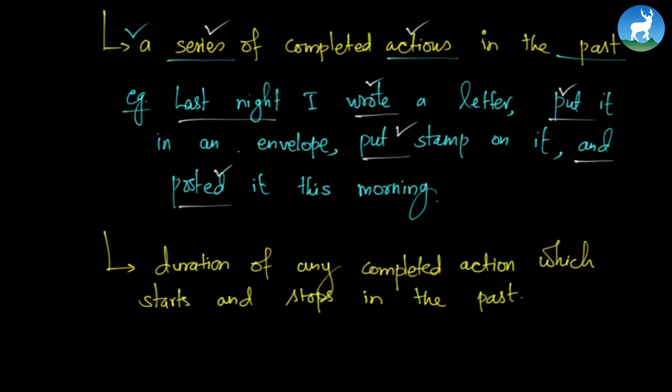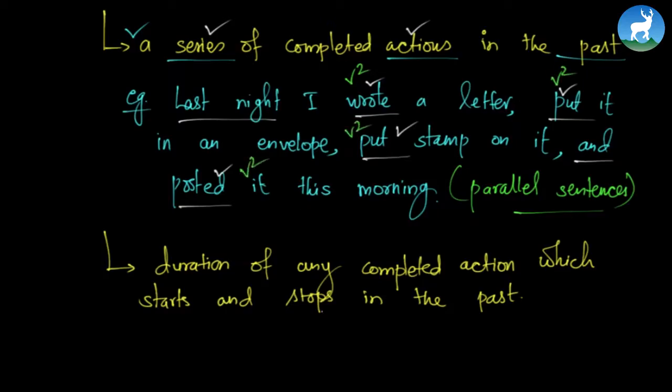So one event after another event followed by another event. You can say something like, I got off at the bus stop, called my friend, and went with her to the hotel. So what that means is you're describing a series of completed actions. There's a special phrase for these sentences and they are called parallel sentences. So while you are writing parallel sentences, make sure you use all the correct tenses. So we have all the V2 form. That is the second form of verb.